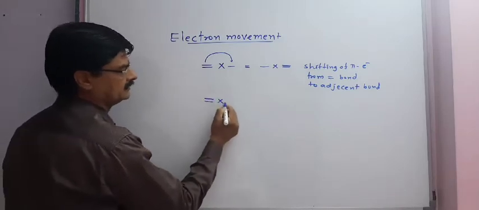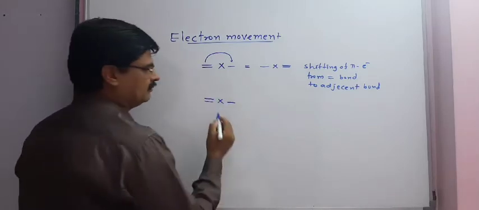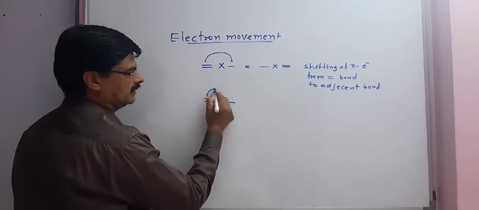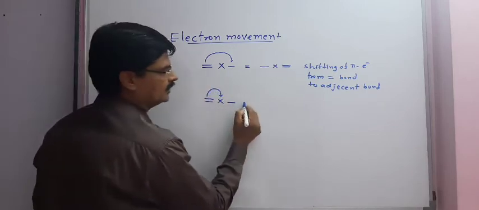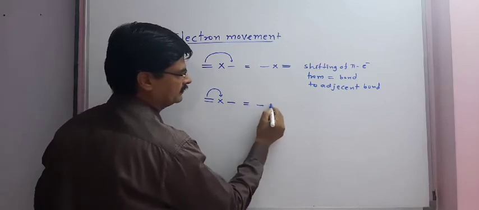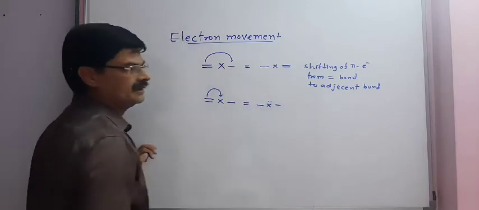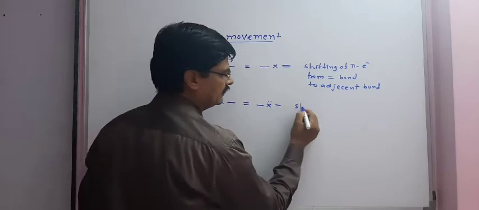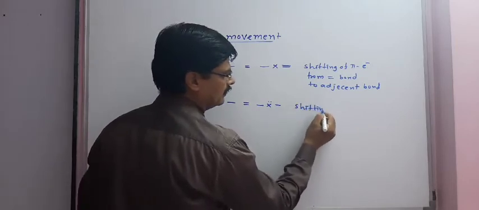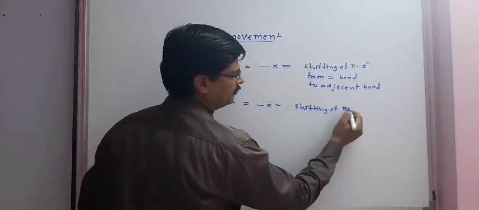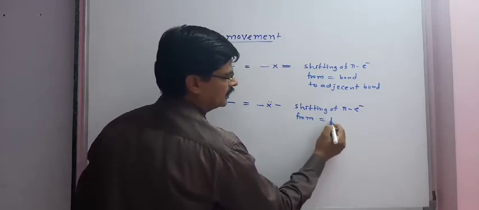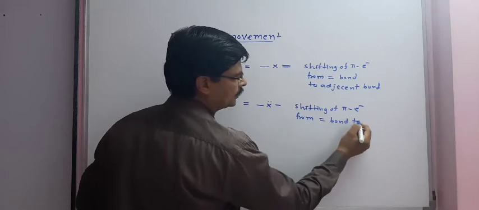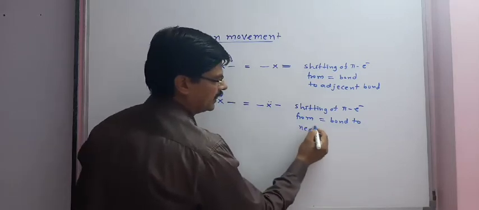Same way, we can take another example in which this bond is shifted to the next atom. So the structure obtained is this. So we can say shifting of pi electron from double bond to next atom.